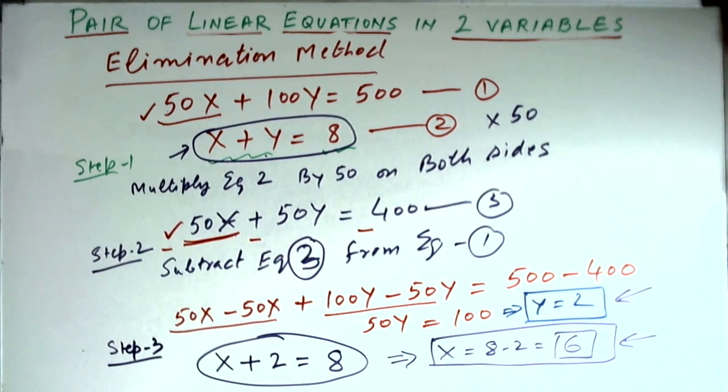The whole idea in step 1 is that we multiply one of the equations so that we are able to eliminate one variable in step 2. Once we eliminate one variable, we find the value of the remaining variable, then substitute it back in one of the two equations to find the value of the other variable. Thus we are able to solve the equations by the elimination method.